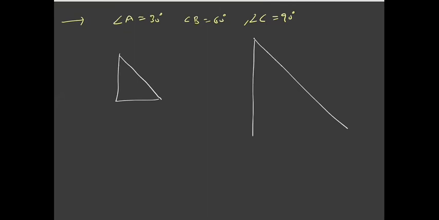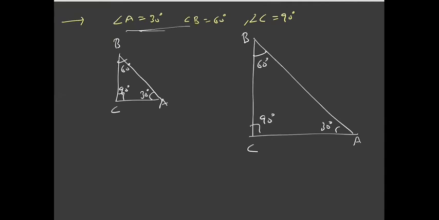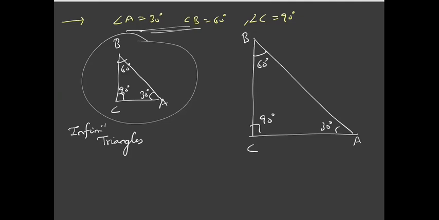Okay, so I think from the figure it's pretty clear that you can just scale the triangles so that the length of the sides will be different and the triangles will not be the same. They will be different because the length of sides are different. So keeping the angles constant, we can just zoom in or zoom out the triangles and we'll get triangles of different side lengths. So there are infinite triangles which can be drawn if only three angles are given.